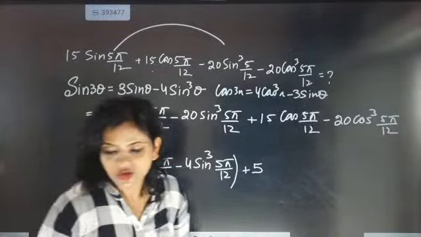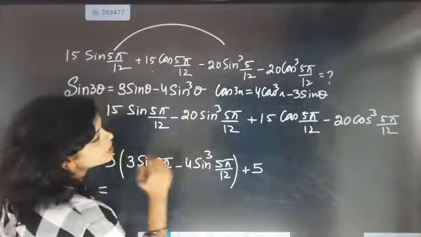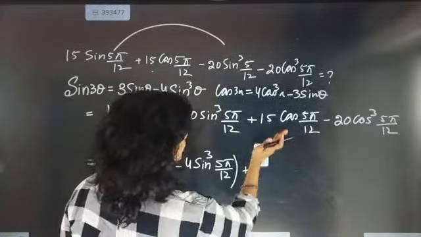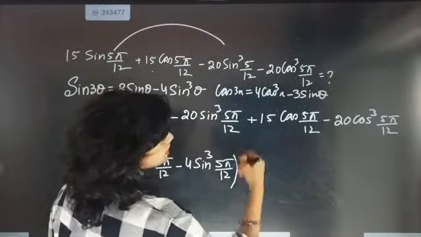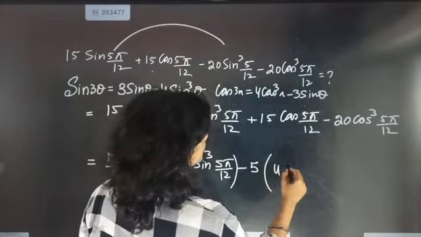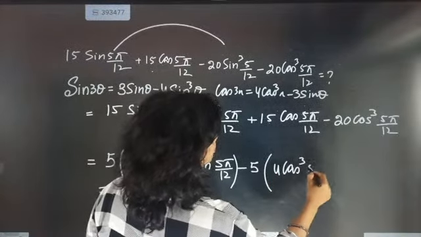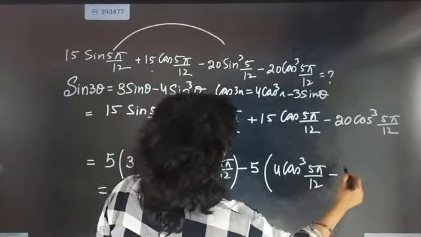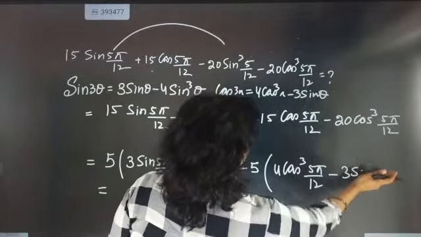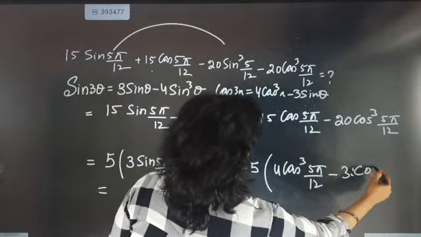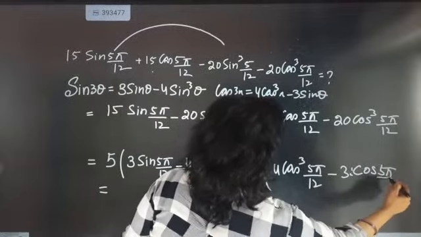Okay, very good. So here we are going to check this one out. Minus, can we take out minus 5? The moment we have taken out minus, it is going to be 4 cos cube 5 pi by 12 minus 3 cos 5 pi by 12.